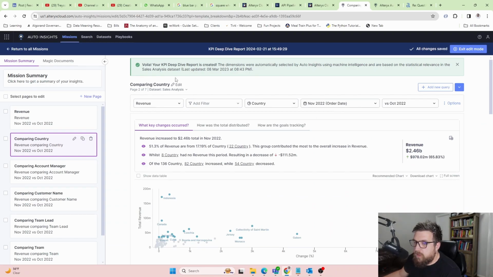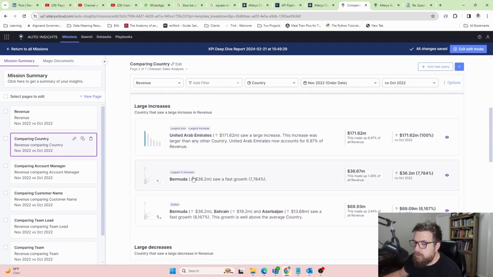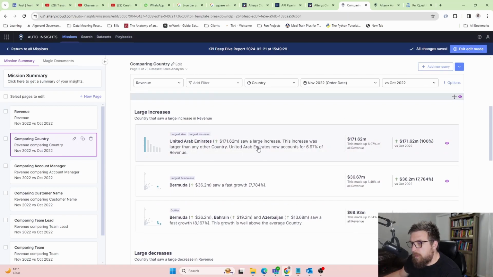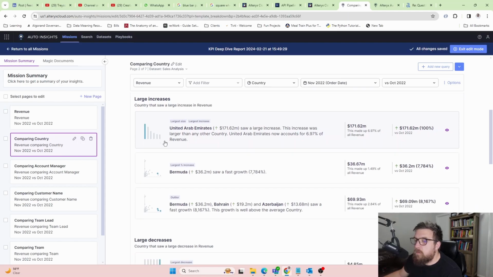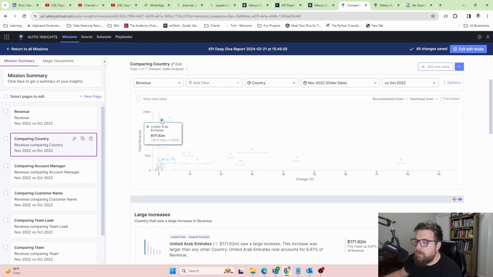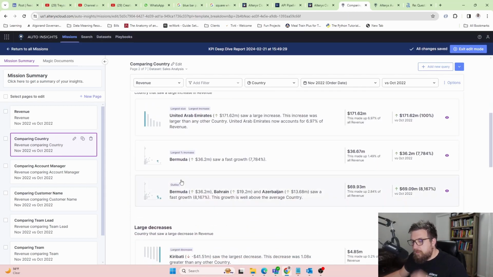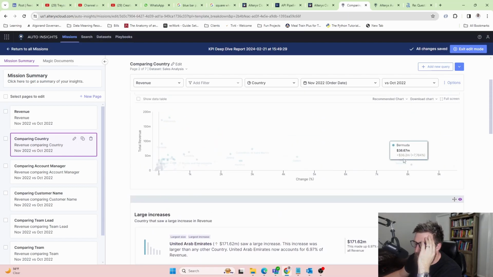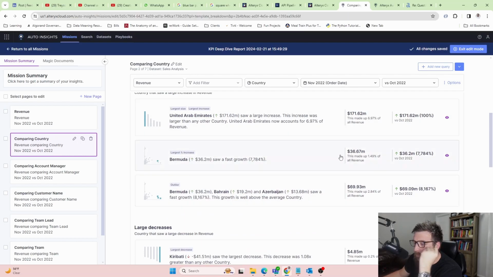And this is just a country. So this is just looking at country. Okay, again, so UAE, here's the largest increase. Oh, okay, so this is the largest increase. When I had asked why not Indonesia, I don't think, because it's just 180 million is the total, but the increase is 139. Got it. Okay, so that's why it shows that. This is that percentage increase. So the other thing I said is like, okay, how do I see the biggest percentage increase? It talks about it when we dive in here.